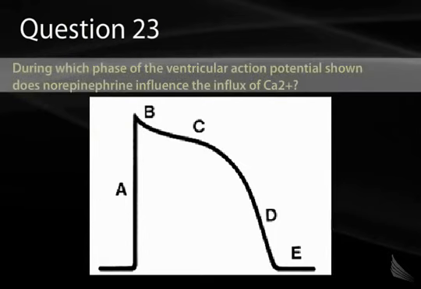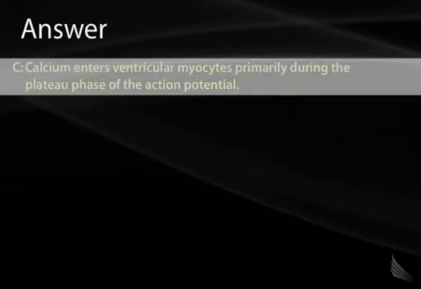Question 23. During which phase of the ventricular action potential shown does norepinephrine influence the influx of calcium? A, B, C, D, or E? The correct answer here is C. C corresponds to the protracted positive plateau potential found in ventricular action potentials, and this is due to the opening of voltage-gated, long-lasting calcium channels known as the L-type calcium channel.